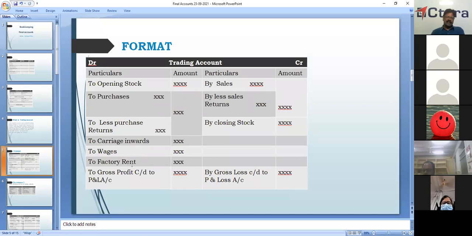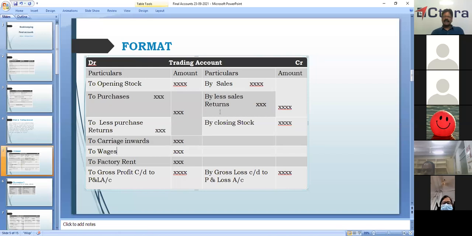Factory rent, factory lighting, import duties, and anything else, all expenses directly connected to the manufacturing or making of a table, for example, will be shown on the debit side. Coming to the credit side, this is only a format. By default, we write "To" on the debit side and "By" on the credit side.